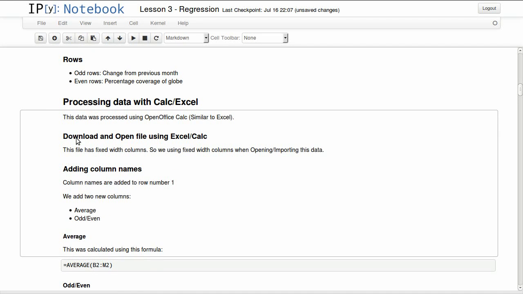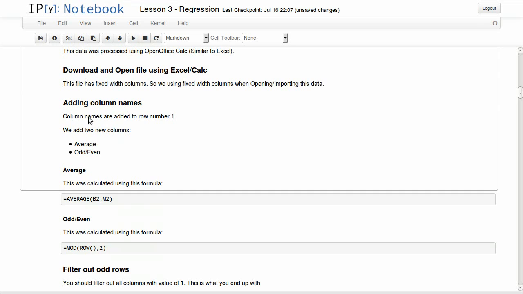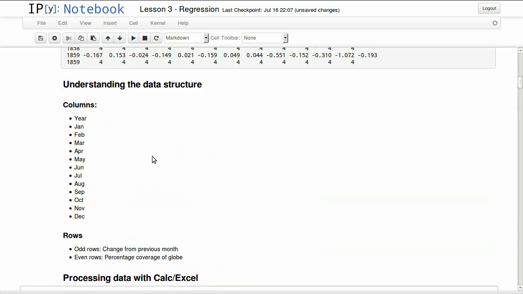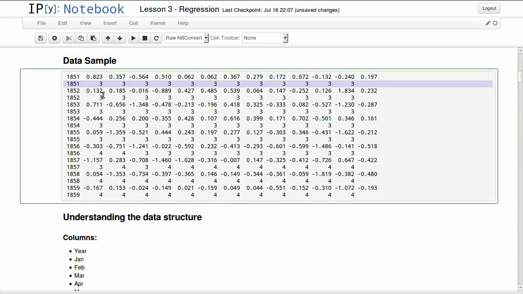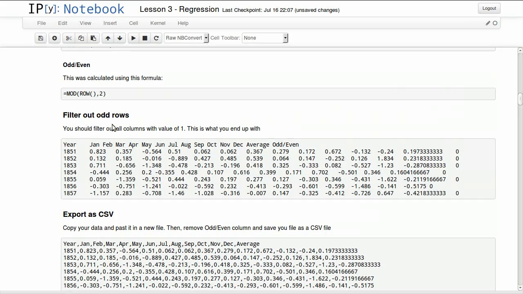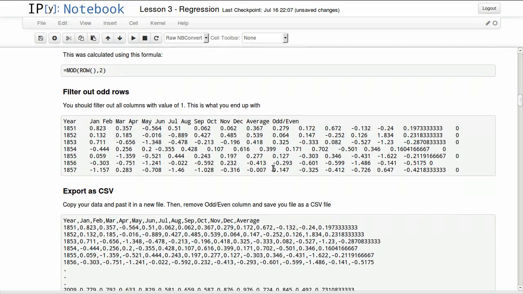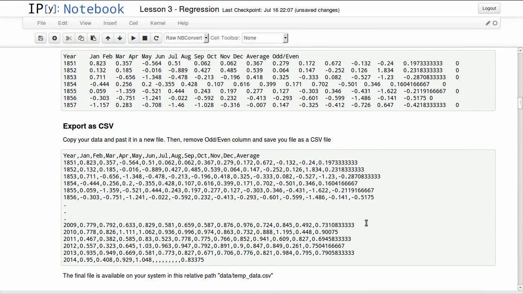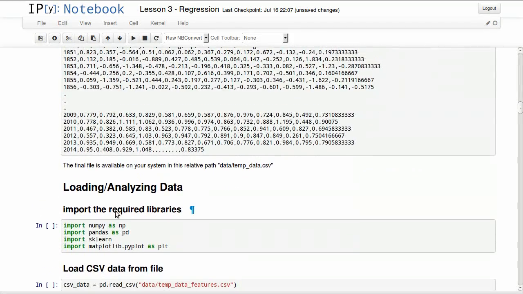You can download the file and save it. You'll have to add a new column and average all the monthly anomalies to create an annual average, and you have to clear out those coverage lines, basically all the even lines. This is how I did it actually. I filtered out all the odd rows, and I added an average basically.